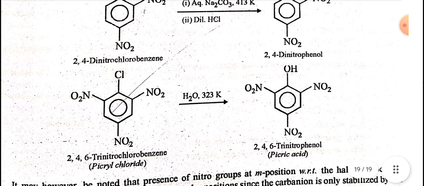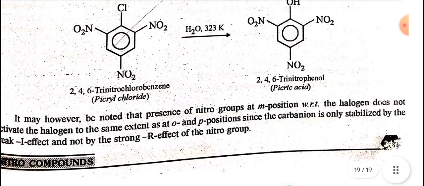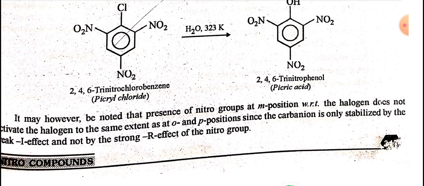It may, however, be noted that the presence of nitro groups at the meta position with respect to the halogen doesn't activate the halogen to the same extent as ortho and para positions, since the carbanion is only stabilized by the weak minus I effect and not by the strong minus R effect of the nitro group.